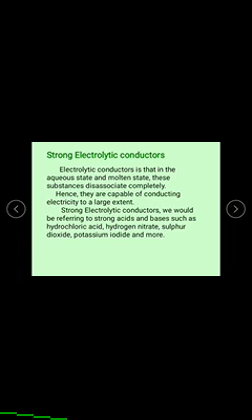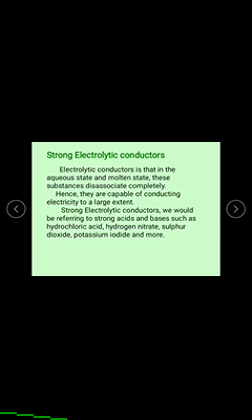These substances dissociate completely in the aqueous state and molten state. Hence, they are capable of conducting electricity to a large extent.